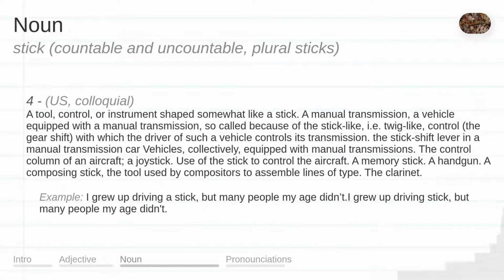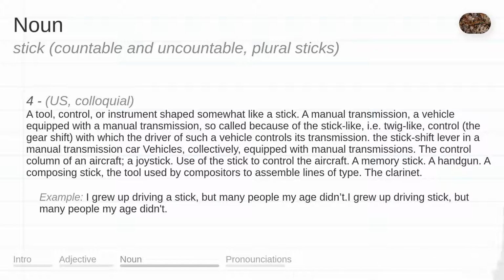A tool, control, or instrument shaped somewhat like a stick. A manual transmission; a vehicle equipped with a manual transmission, so called because of the stick-like, i.e. twig-like, control, the gearshift, with which the driver of such a vehicle controls its transmission. The stick shift lever in a manual transmission car. Vehicles, collectively, equipped with manual transmissions.